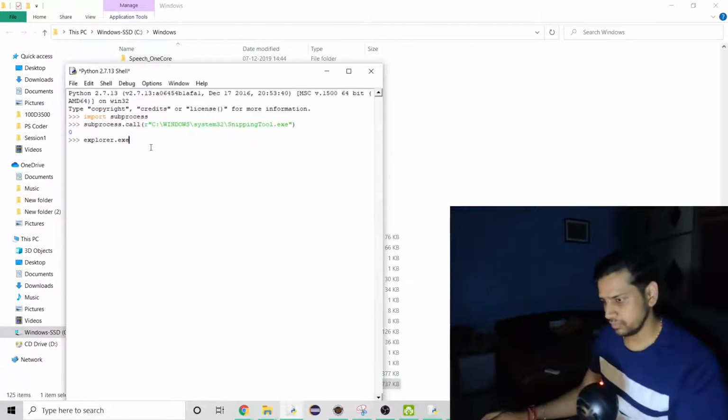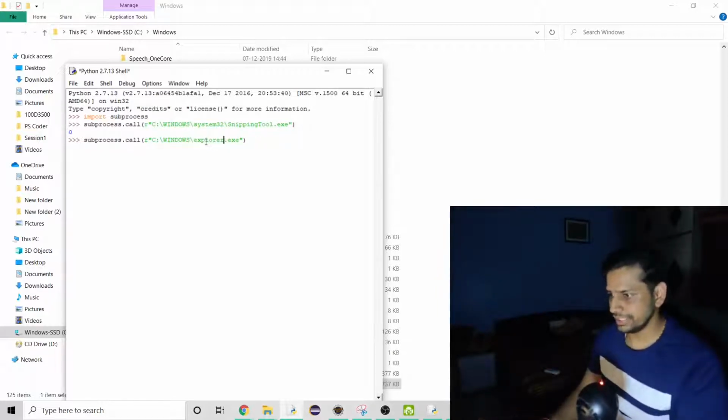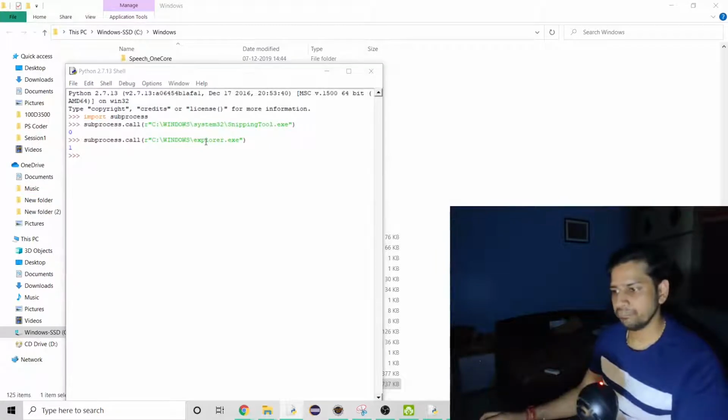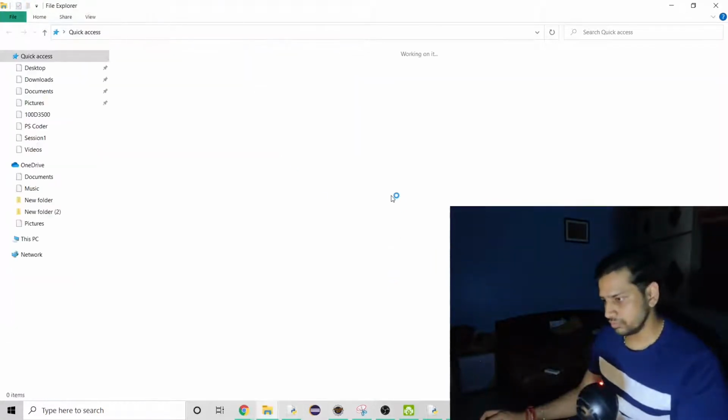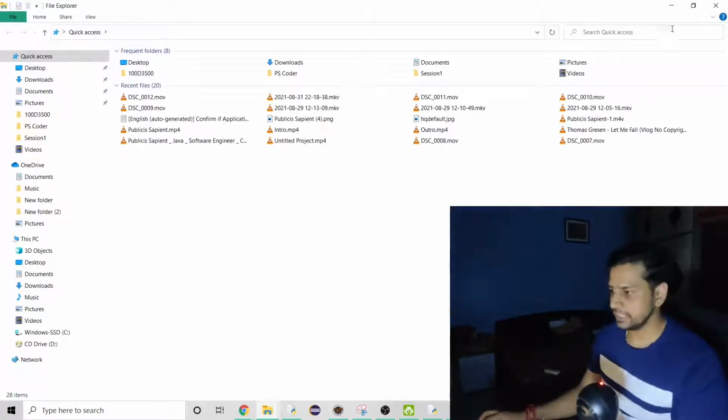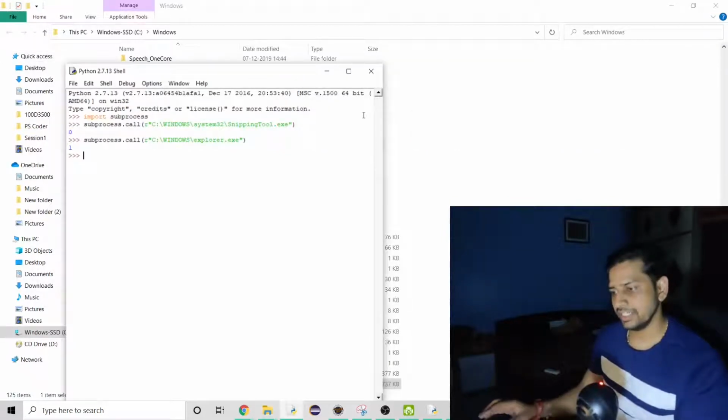Stupid me. Okay, so we are in the C Windows path, so we don't need this. Now that's it. Let's run this. So when you do, it will open, right? So these are the two things that you can do.